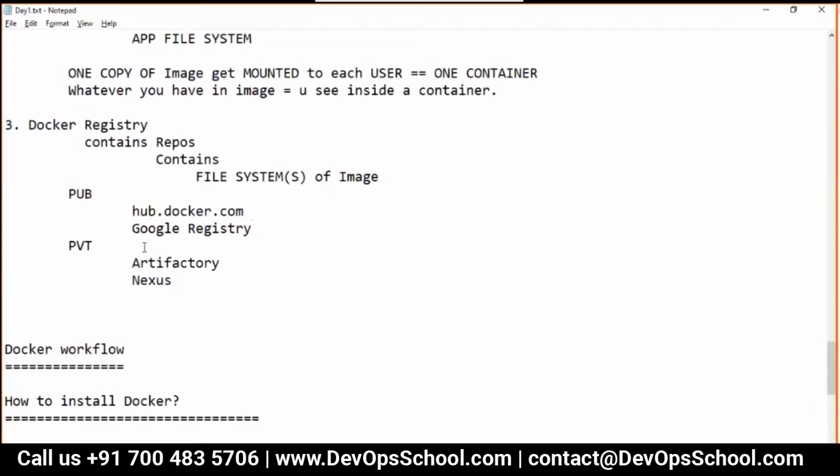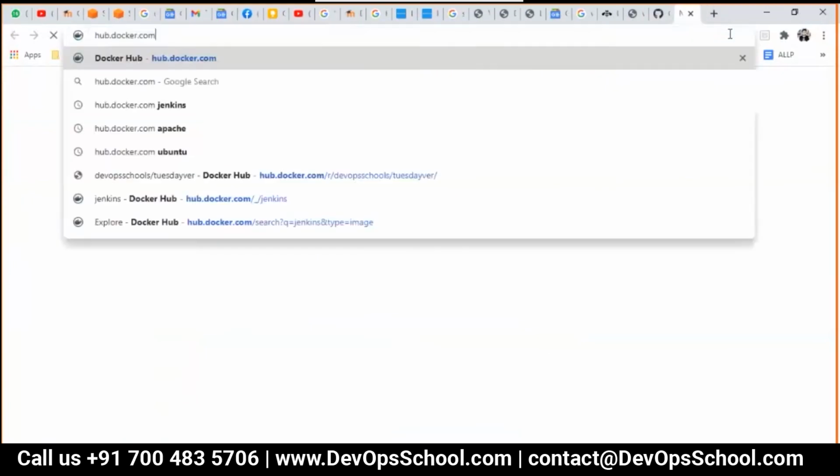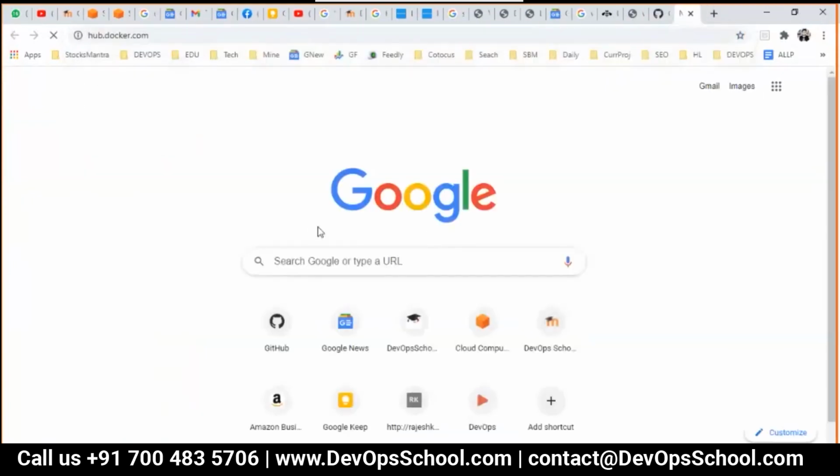Artifactory is one which is a private registry. Nexus can also be used for a private registry. ECR on AWS, Google registry, Azure registry. So many registries are there, guys. You can make it public or private. It's up to you. Throughout our training, we will use hub.docker.com. What is this hub.docker.com? Let's go ahead and check it out.